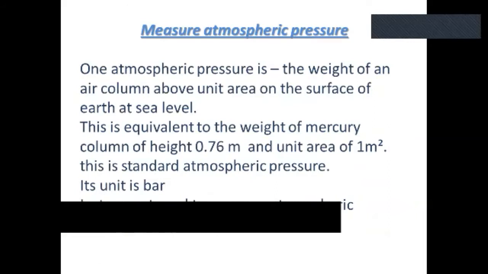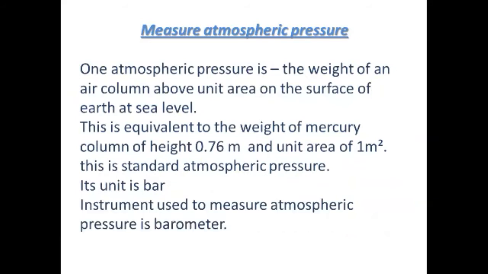Measure atmospheric pressure. One atmospheric pressure is the weight of an air column above unit area on the surface of Earth at sea level. This is equivalent to the weight of a mercury column of height 0.76 meter and unit area of 1 meter square. This is standard atmospheric pressure. Its unit is bar. The instrument used to measure atmospheric pressure is the barometer.